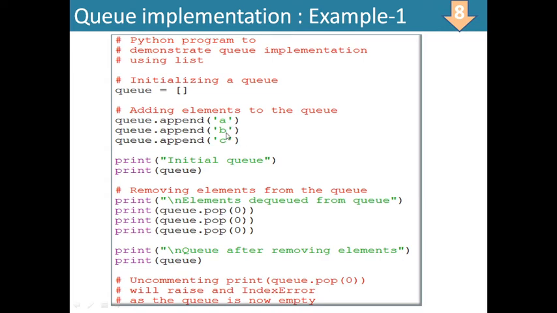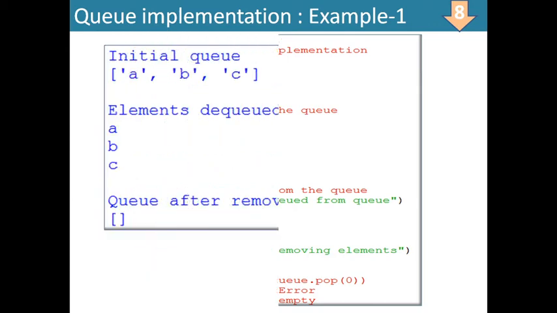B was second in and will be out second. Then third time C will be out. In the same sequence as it was inserted, it is being deleted. That is what a queue is. After removing the elements, if we print the queue, an empty list will be printed.